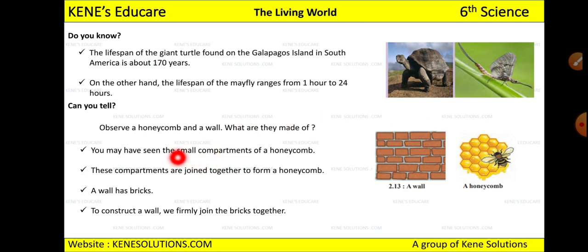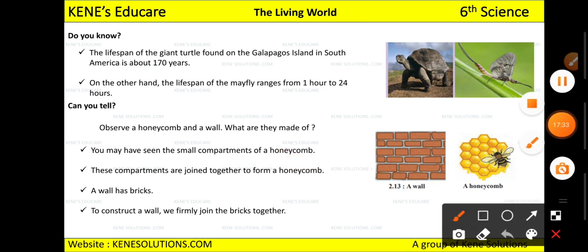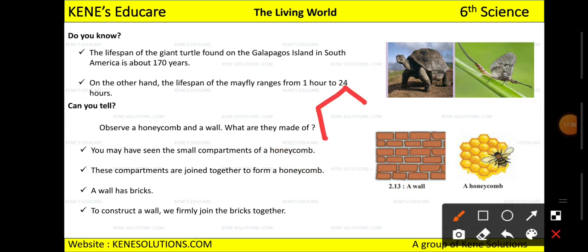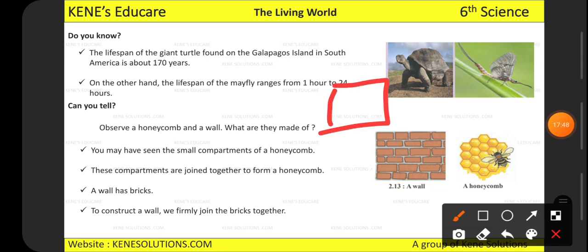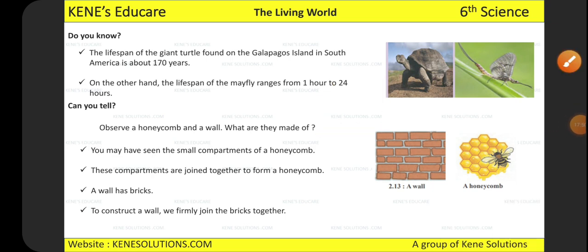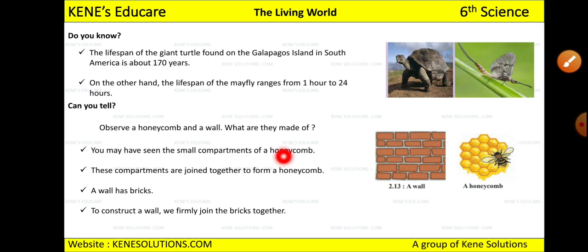Okay, see, observe a honeycomb and a wall. This is the honeycomb and wall. What are they made of? You may have seen the small compartments of the honeycomb. See, what are compartments? You can see a structure like this. This is one compartment of the honeycomb. And what will be the compartment of a wall then? See, this will be the compartment of the wall. See, this is one compartment of a honeycomb and a wall.